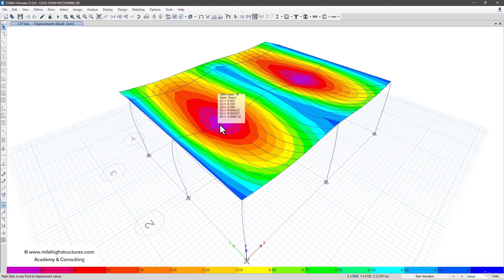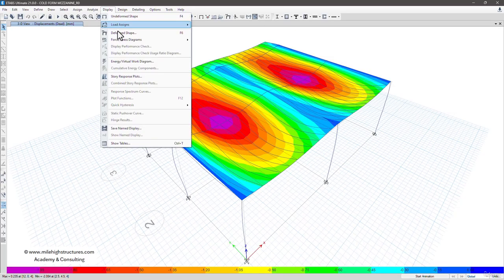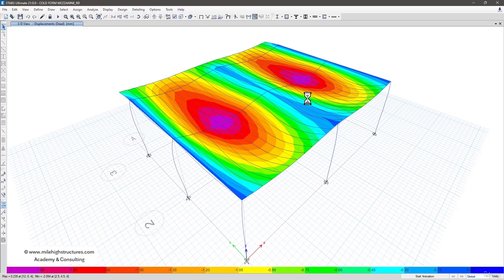So here we can see the deformation pattern also. Obviously the deformation is maximum at the center and getting a little bit lower at the edges. So we can go to the display and deform shape.